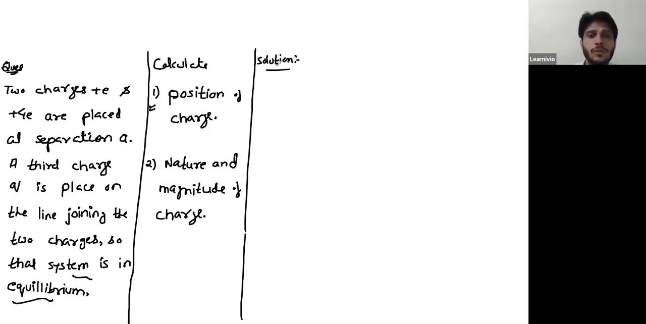So if a charge is in equilibrium, we just have to check that the net force over that particular charge should be zero. But when we are saying that system is in equilibrium, that would mean the net force on each of the individual charges would be zero. So let's say you have a charge plus E and a charge plus 4E. They are placed at a separation A.